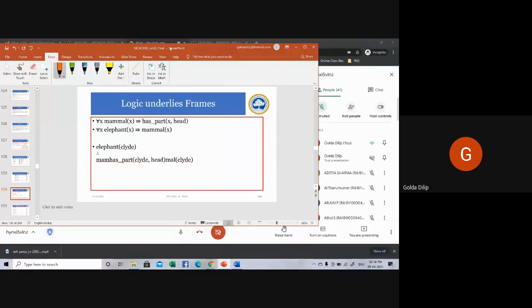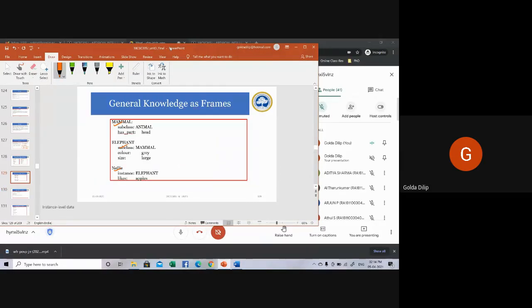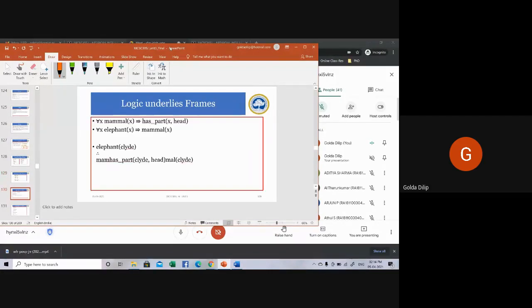The given concept, whatever I just mentioned here, when represented using logical statements, will be like this: for all mammals, it has a part, which is a head. For all elephants, it means it is a mammal. Then elephant of Clyde. So an elephant instance is created as Clyde.